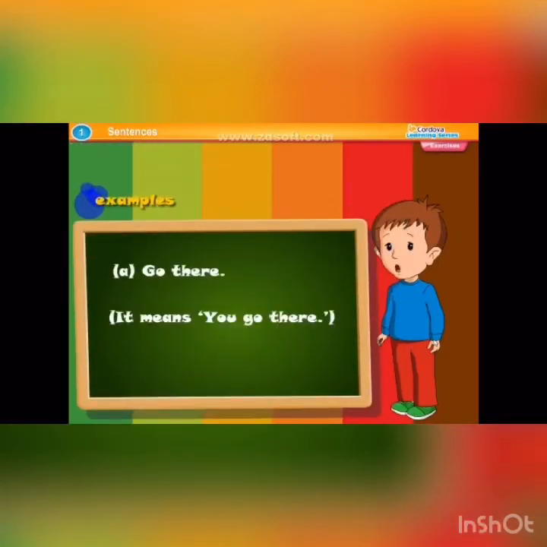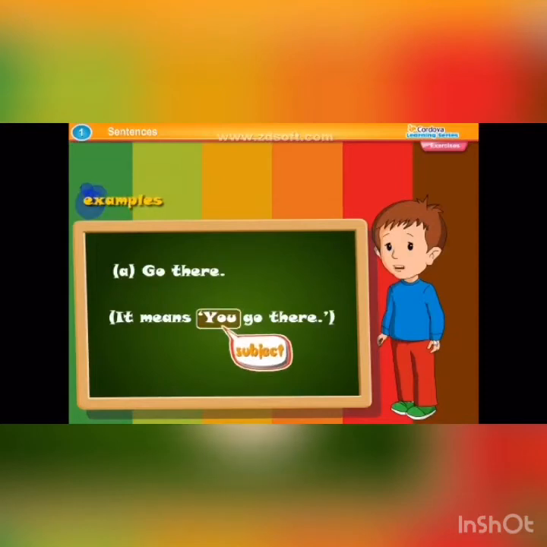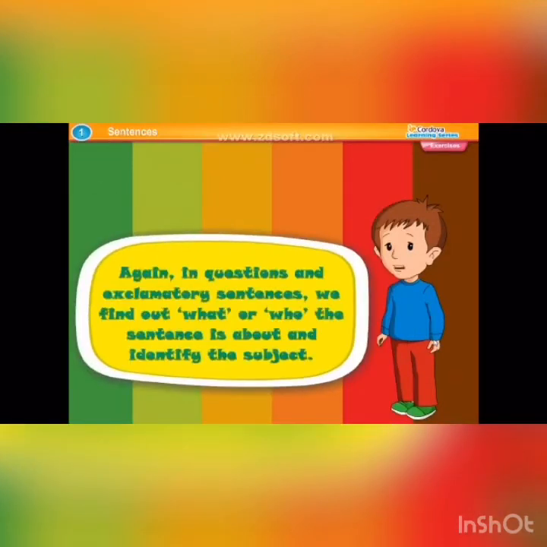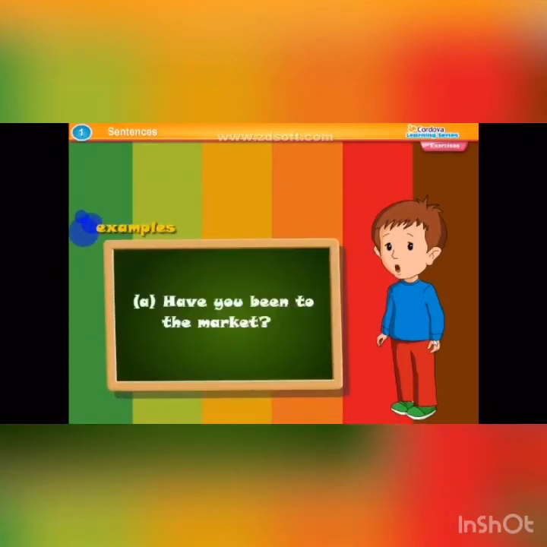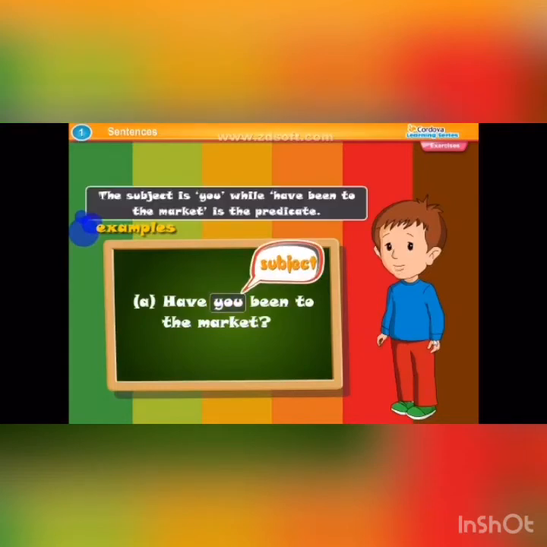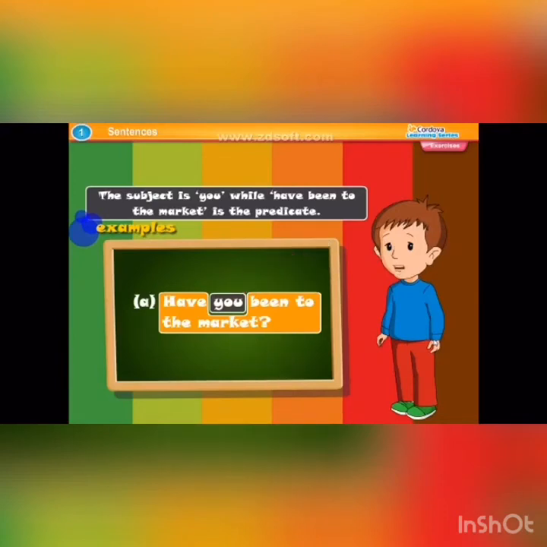It means you go there. Again, in questions and exclamatory sentences, we find out what or who the sentence is about and identify the subject. Examples: Have you been to the market? The subject is you, while have been to the market is the predicate.